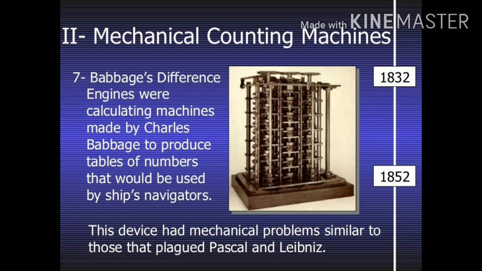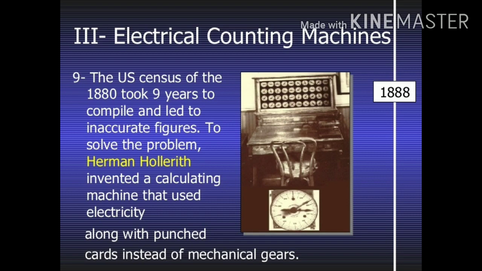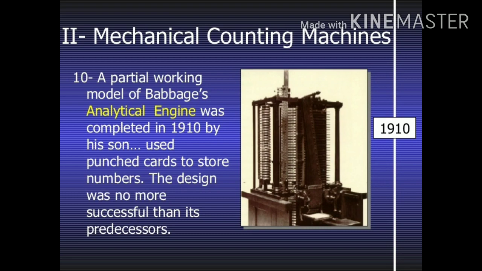Details about the second generation, starting from 1947 to 1962. This generation of computers used transistors instead of vacuum tubes. That is, here vacuum tubes were replaced by transistors, which are more reliable. In 1951, the first computer for commercial use was introduced to the public: the Universal Automatic Computer, that is UNIVAC 1.